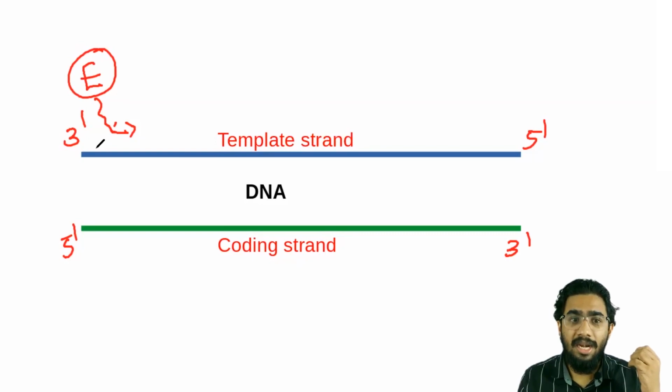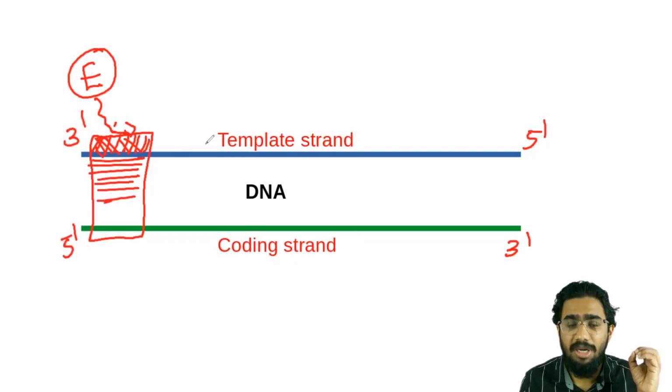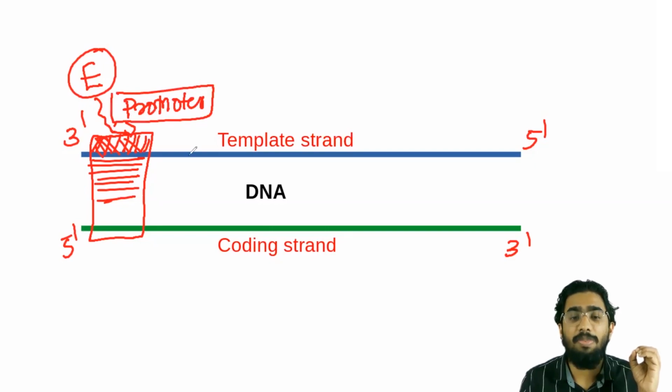You have to know that there should be some specific sequence present at the 3' end of the template strand. That specific sequence is found by that enzyme here. That means the enzyme and the sequence meet together, and only then will the process of transcription initiate. And what will you call that specific sequence which is present at the 3' end of the template strand? You have to call this specific sequence the promoter. Promoter sequence will be present here.